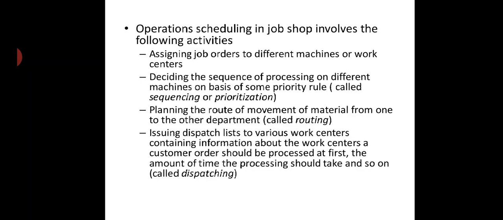Issuing a dispatch list to various work centers, containing information about which customer order should be processed first, the amount of time the processing should take, and so on. It is called dispatching. Here we pass on the information of the order delivered by the customer to various work centers, where the total schedule and total configuration have been given. What type of work is there, and up to what due date we have to complete it. So all the specifications are provided there.